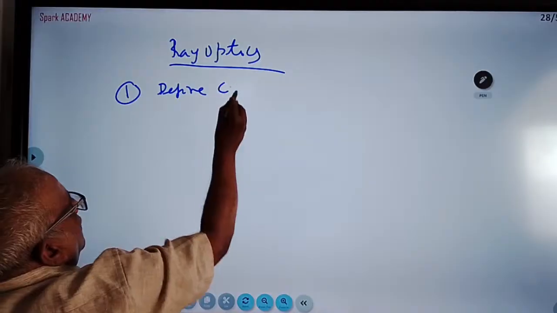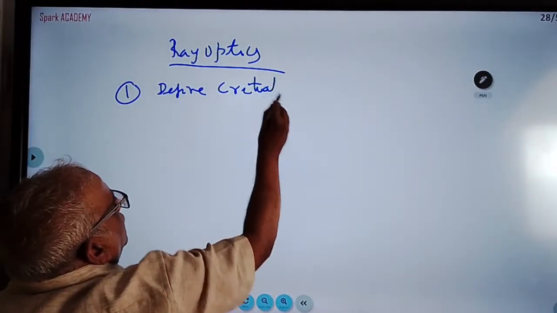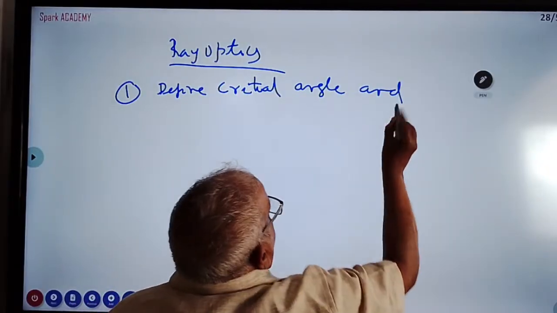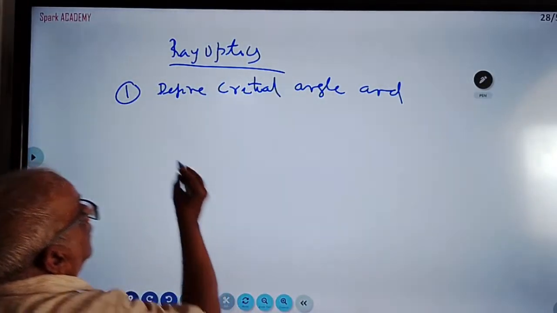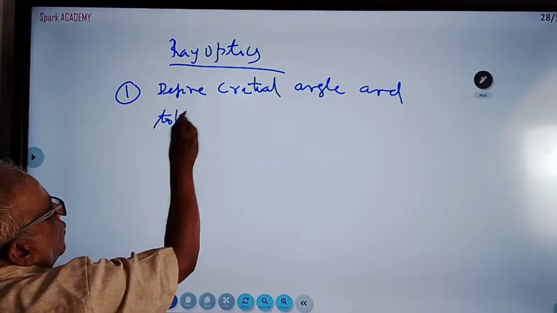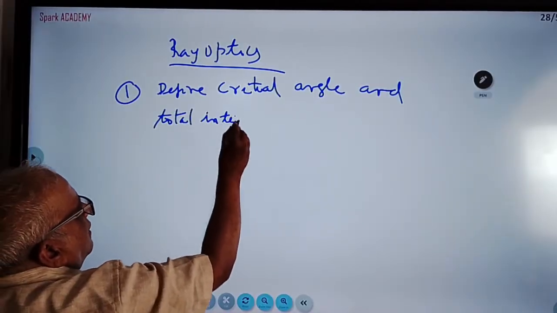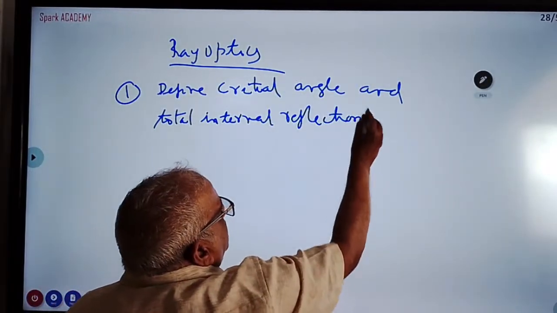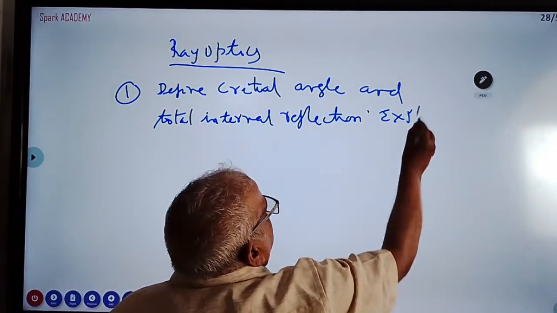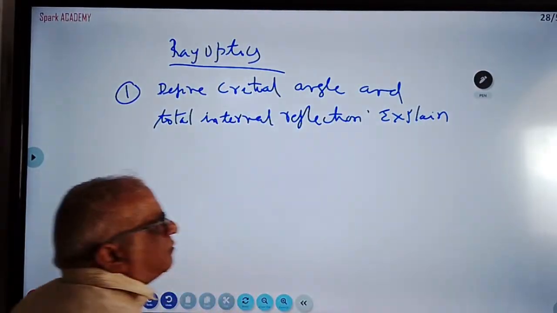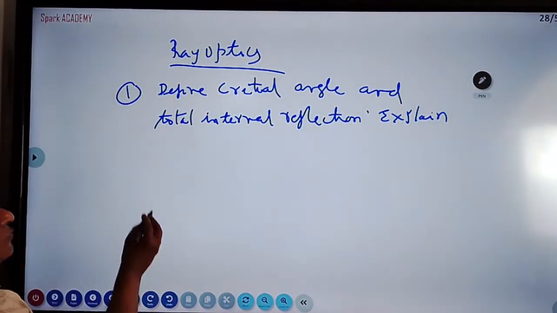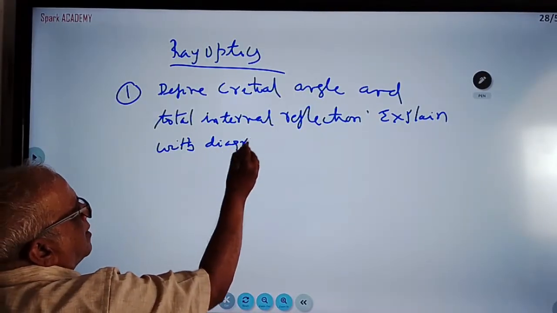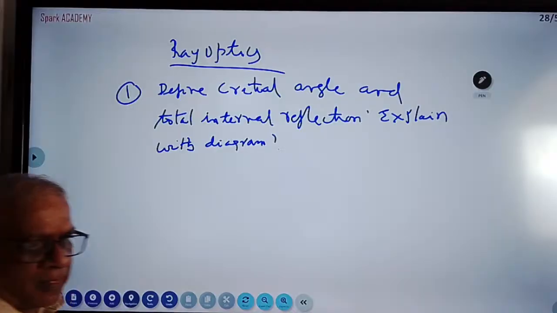They are asking this often, more than 50%: define critical angle and total internal reflection. Explain with a neat diagram, a labelled diagram. This is a very, very important question.